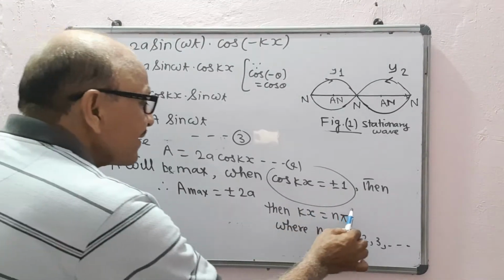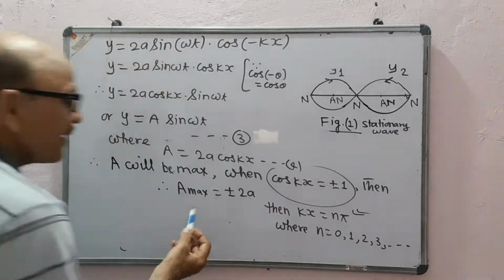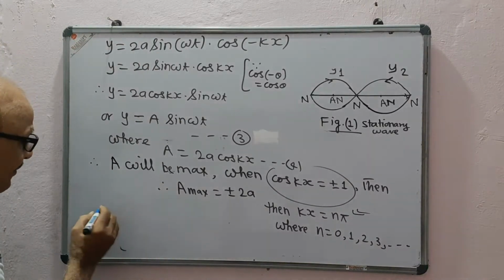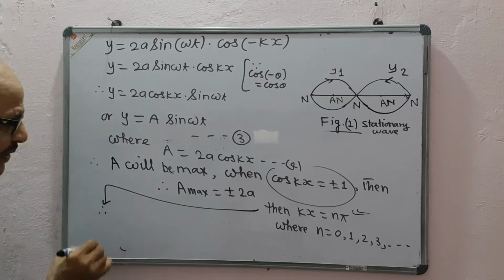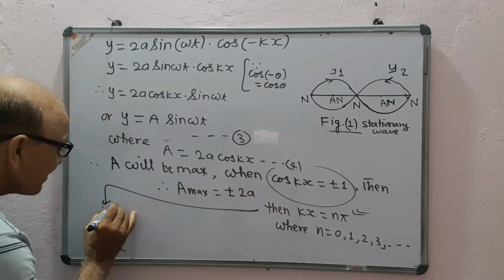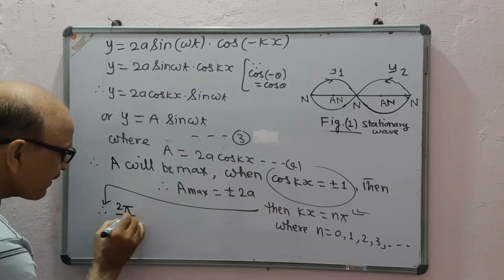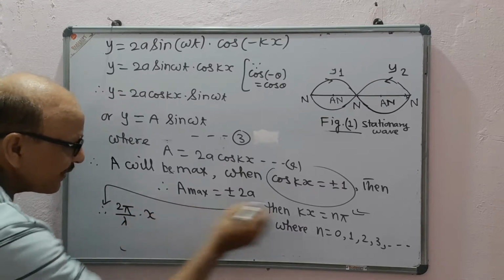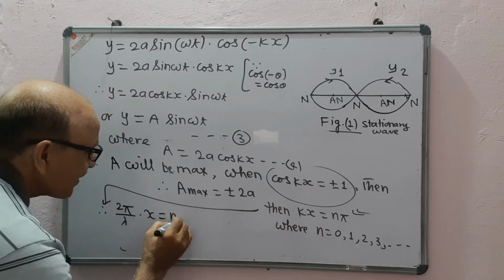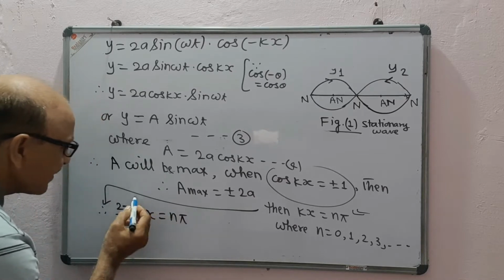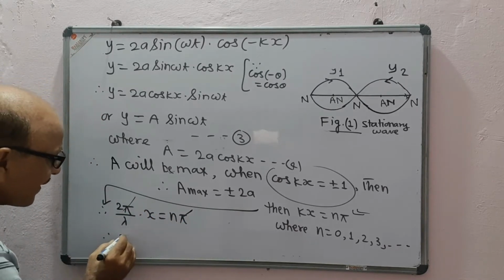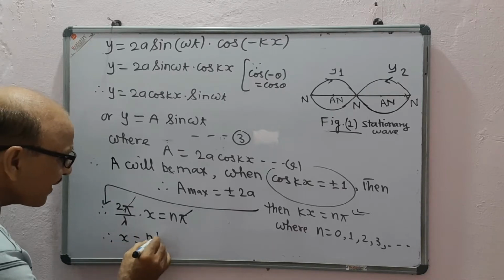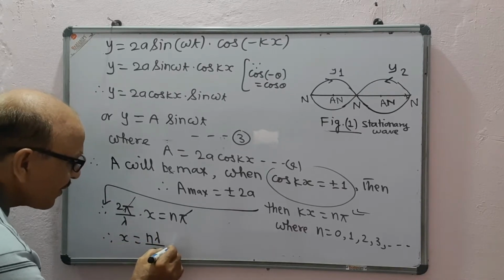From this relation, putting the value of k as 2 pi upon lambda into kx = n pi, this pi and this pi cancel, and we get x = n lambda by 2.